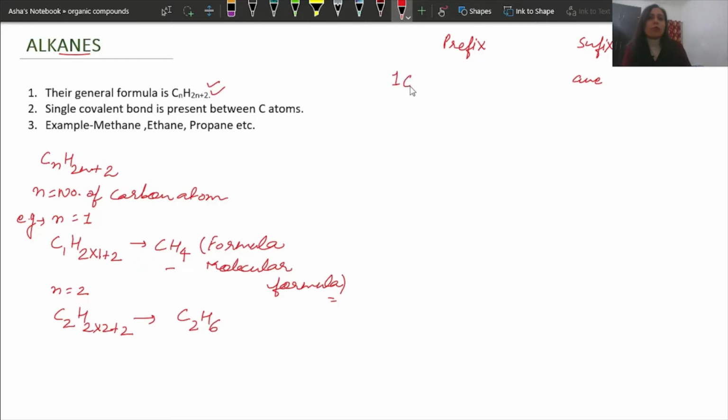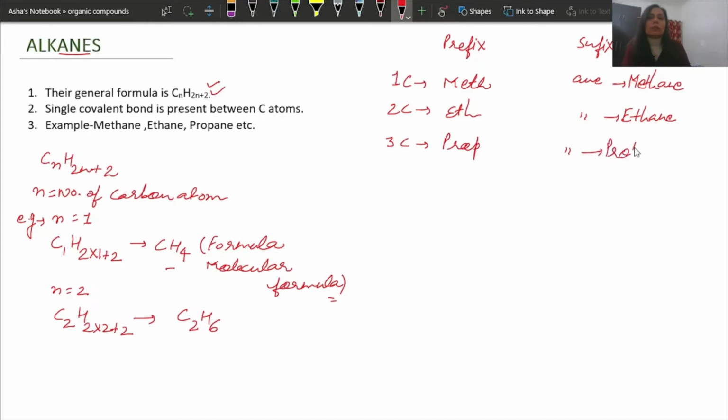So if one carbon is there, the prefix is meth, so the name will become methane. If 2 carbons are there, it is eth. So ane you will attach to it, so it will be ethane. If it is 3, it will be prop, so with ane it will become propane. If it is 4, it will become but, ane, so you will write butane.